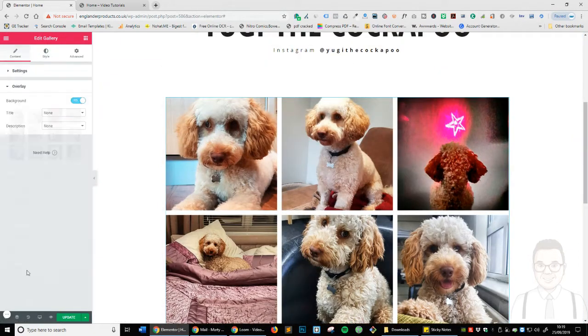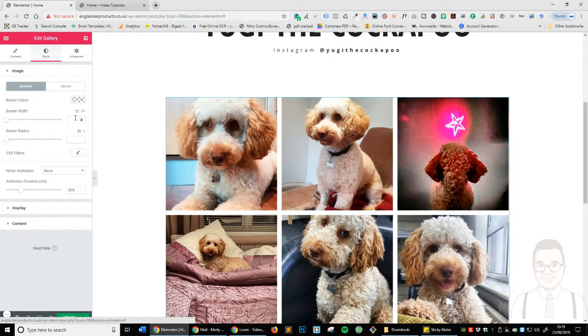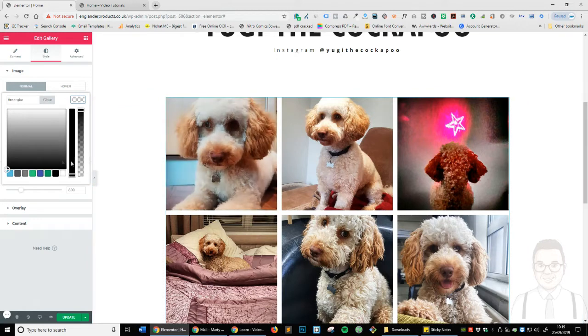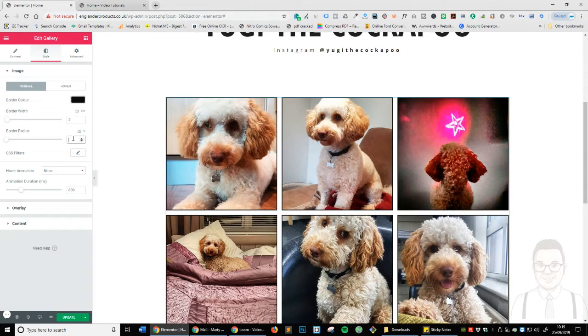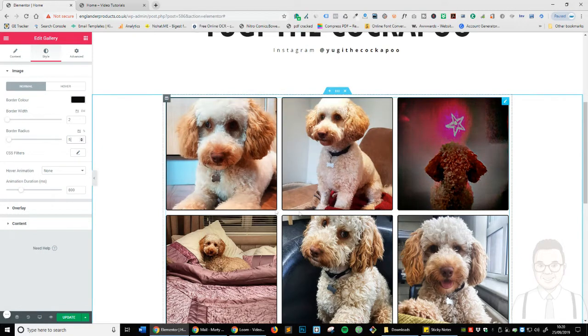So we've covered overlay. Let's head over to style. So again, you've got the border colors. If you want to add a border to the outside of each image, just go ahead and put a color, change the width. You can see we've now got a border around it. And of course, if you want to do the border radius, just click on 5 or whatever, and you can see the borders of each image has now been changed.